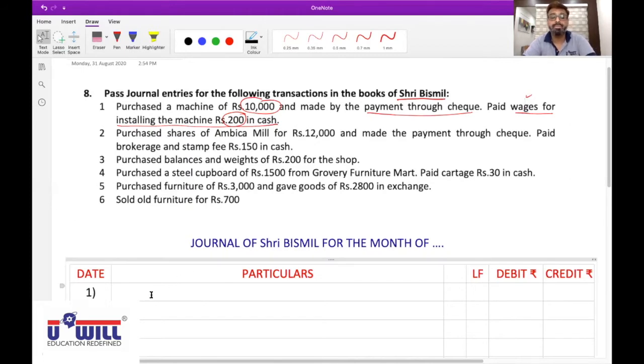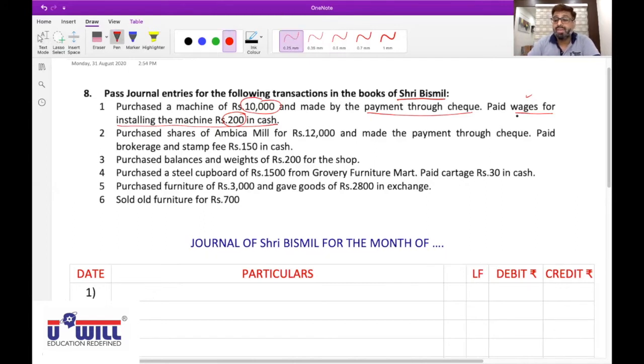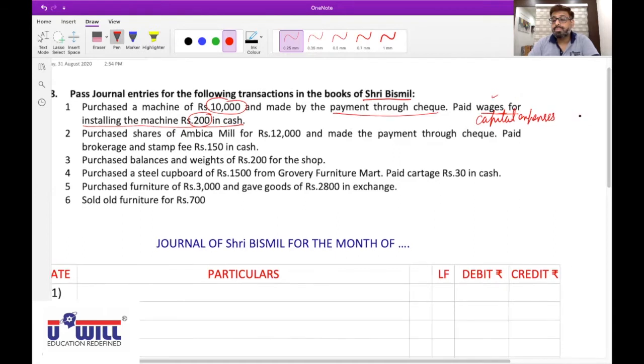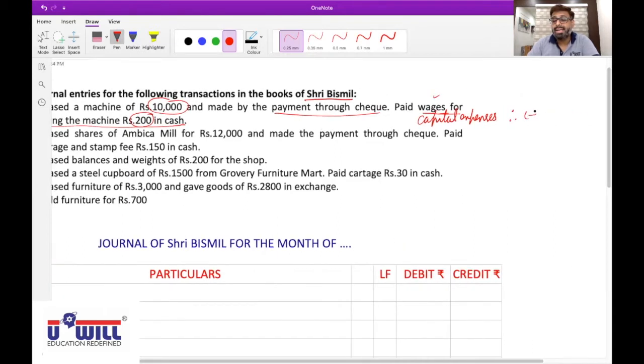That is wrong. Did you understand this? Yes. Wages will be a capital expense. Below wages, write down capital expense. And therefore, you will add it in the cost of machine. You will not debit it separately.